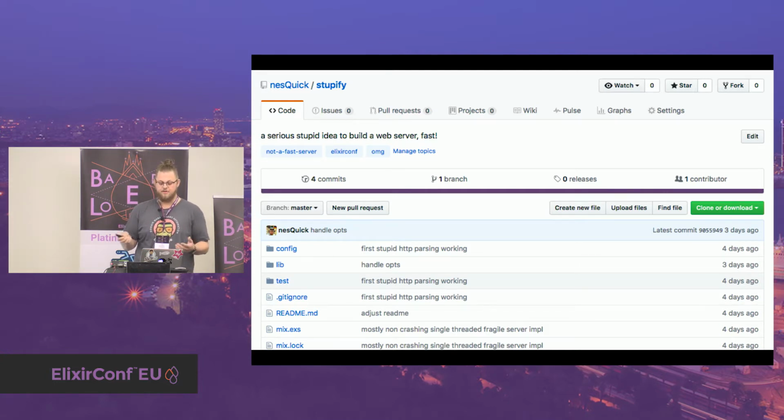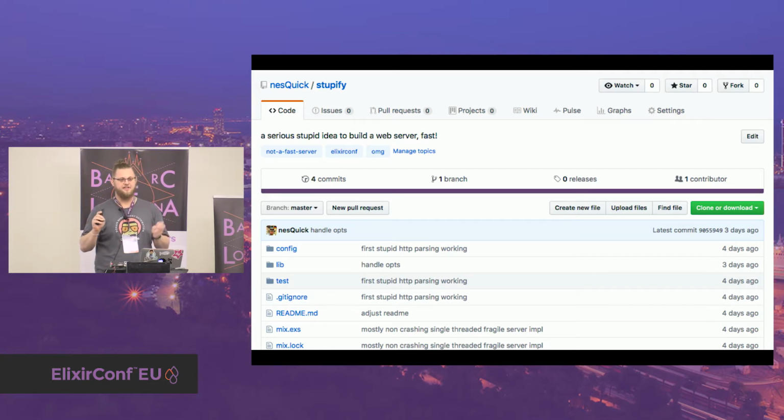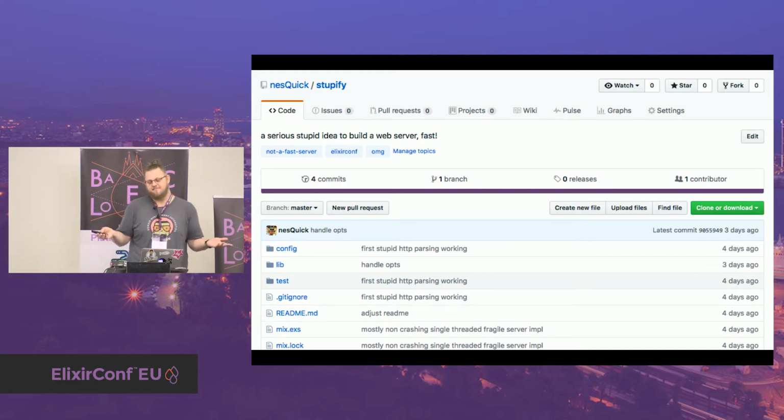There's almost no OTP in it, and talking about OTP in Erlang, you have all heard about let it crash. This web server just crashes, it doesn't get restarted or anything. It's also not threaded, so it can serve a single request at a time, and when a second one comes in, it just has to wait. But still, and I think this is what's cool about this, it's very simple, and that is why it's stupid, and also easy to follow. And we will see this in a few slides.